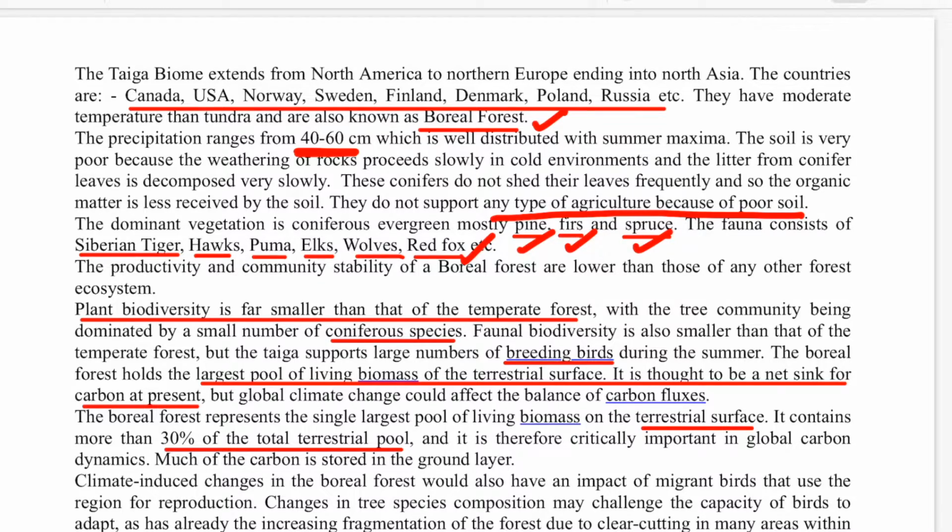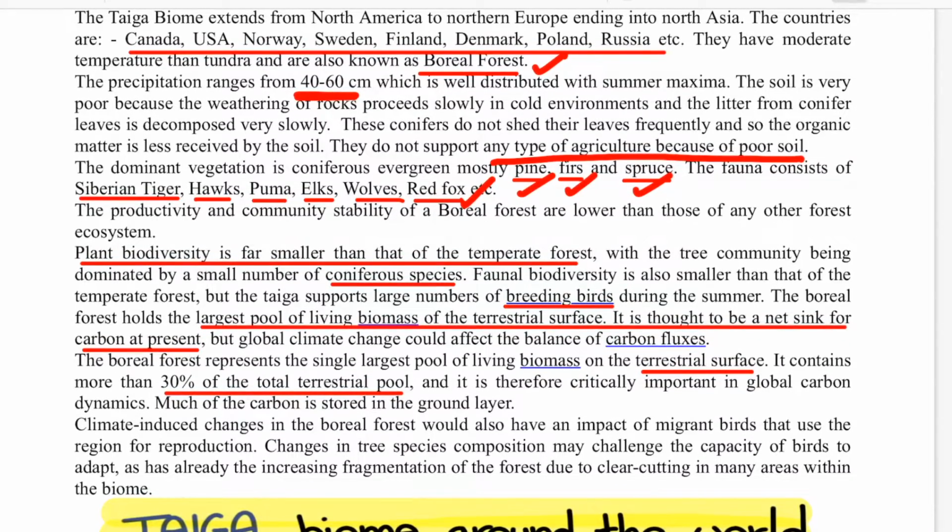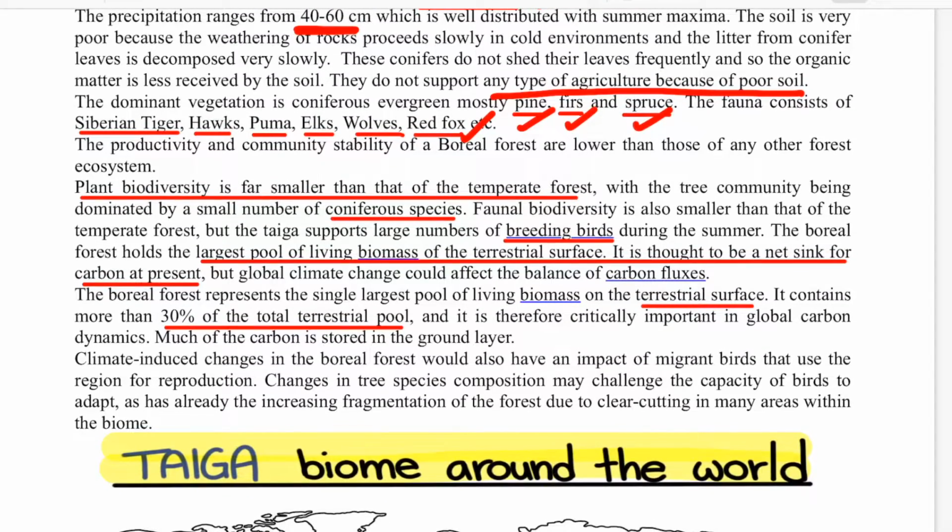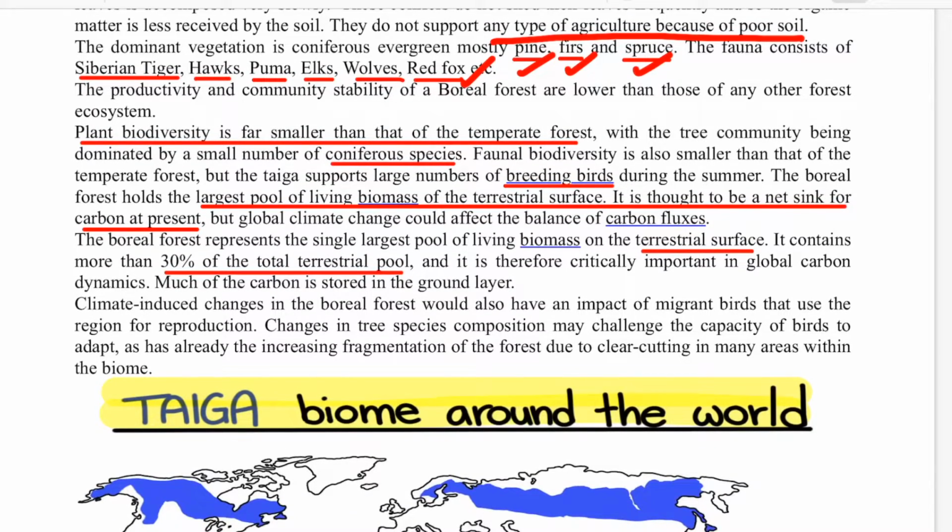So let me tell you, the productivity and community stability of a boreal forest are lower than those of any other forest ecosystem in the world. And the plant biodiversity is also far smaller compared to other biomes. But it is very important for the breeding of the birds during the summer season, and the boreal forest holds the largest pool of living biomass. Remember this, this is a very important thing. It holds the largest pool of the living biomass of the terrestrial surface. It is thought to be a net sink of the carbon at present.